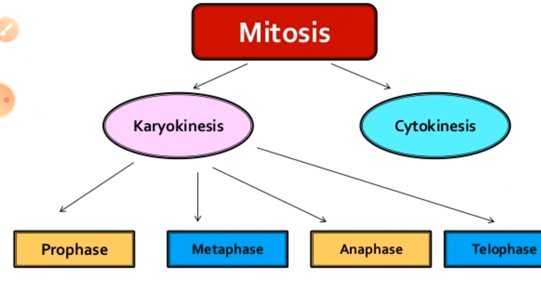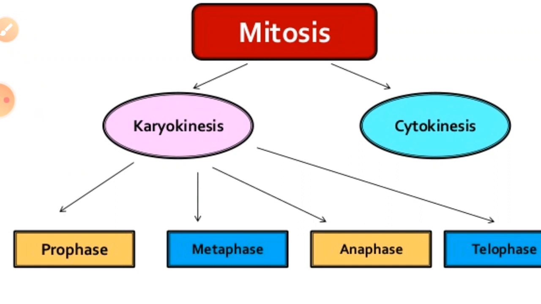As you all know, in our previous lecture we talked about the first topic of the lesson, cell cycle and cell division, in which we talked about the different phases of the cell cycle, that is interphase and the M phase, and all the different events that take place in the cell cycle. After that we also talked about mitosis, that is the second phase of the cell cycle.